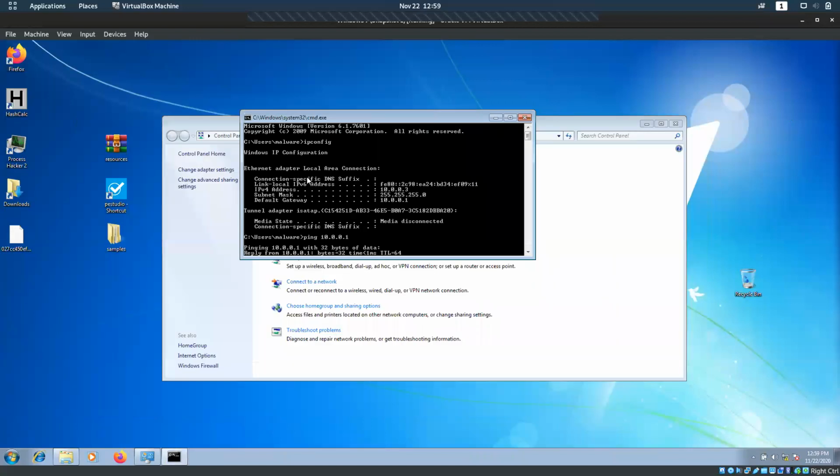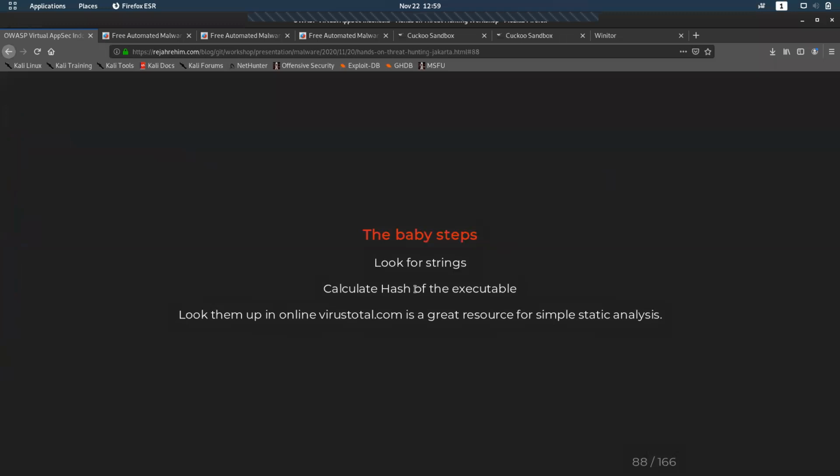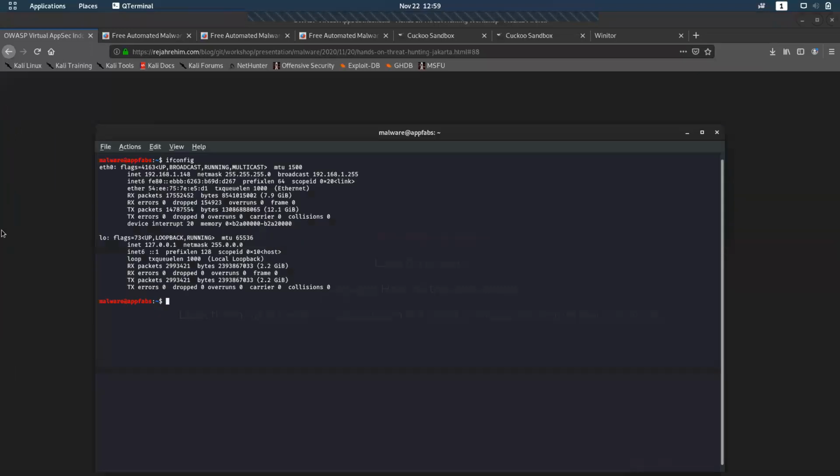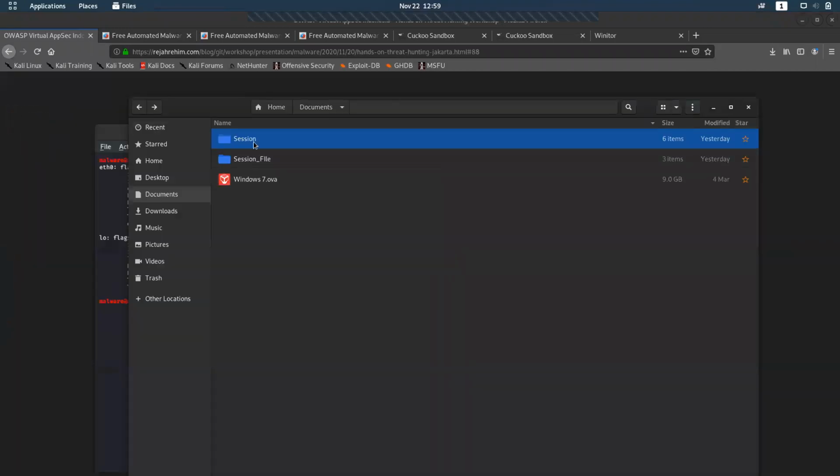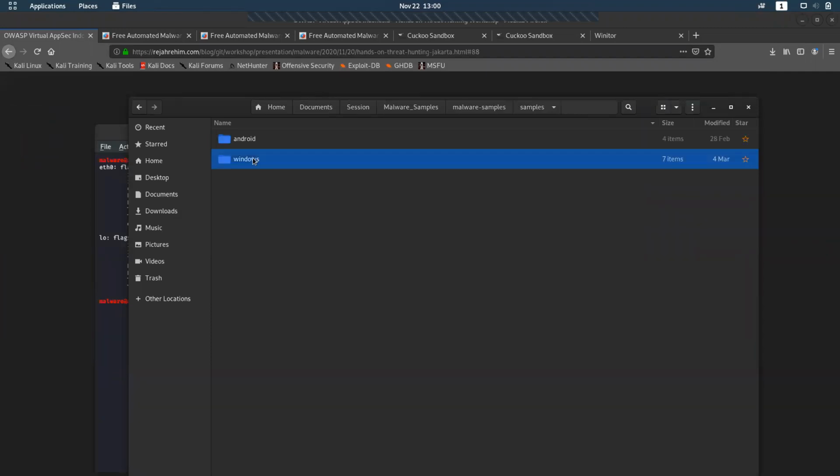After that, the second thing is to calculate the hash of the executable and look it up in VirusTotal. Everybody knows what to do here. We'll go to a sample here, a Windows sample, TeslaCrypt.